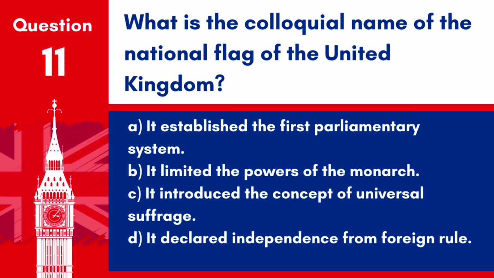Question 11. Explain the significance of the Magna Carta in modern democracy. A. It established the first parliamentary system. B. It limited the powers of the monarch. C. It introduced the concept of universal suffrage. D. It declared independence from foreign rule.